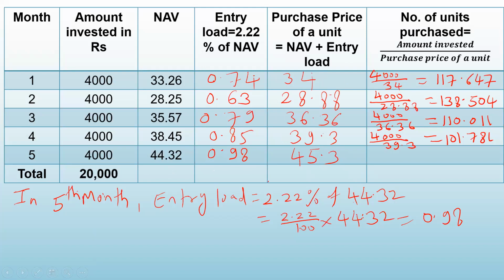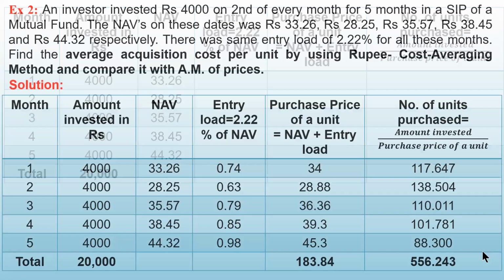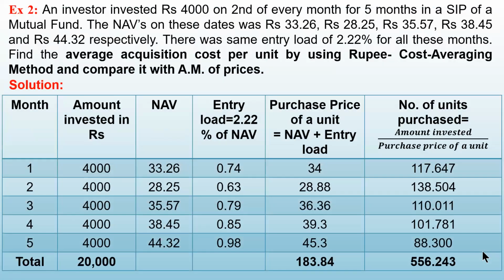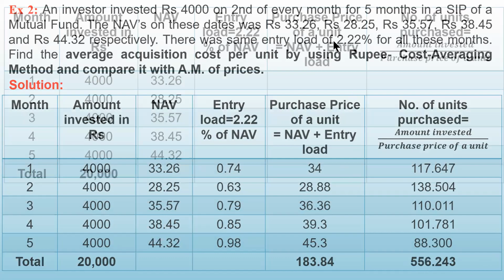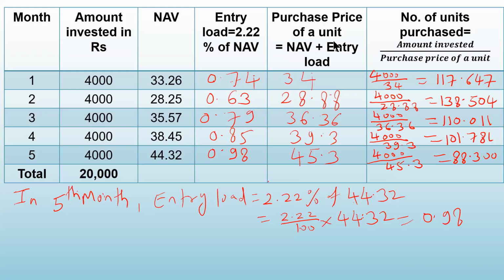Find out the number of units. 4,000 divided by 45.3 gives you 88.300. These were the numbers. So we have completed the entire thing.